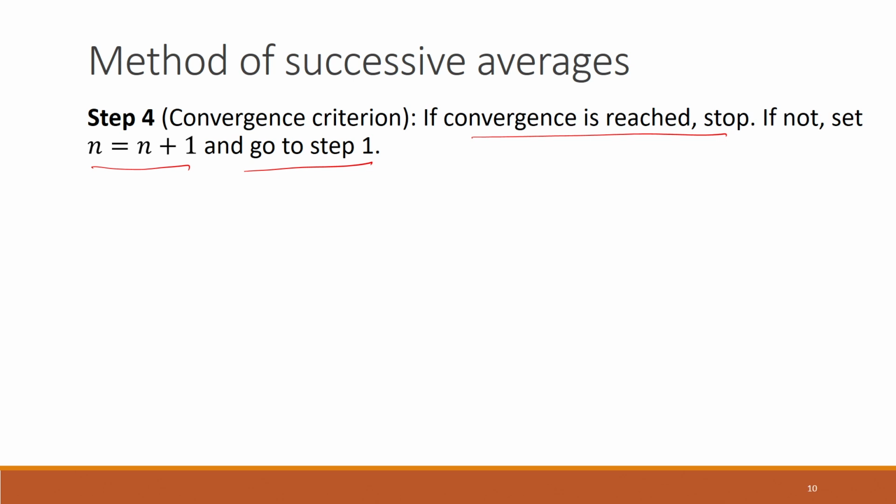Here, if convergence is not reached, we already have the new solution x_(n+1). Now we can put that back into the travel time function. That will give us the new travel times for different links, t_a^(n+1). Now these are some constant fixed values. Then we go to step 2, where we execute the stochastic network loading.